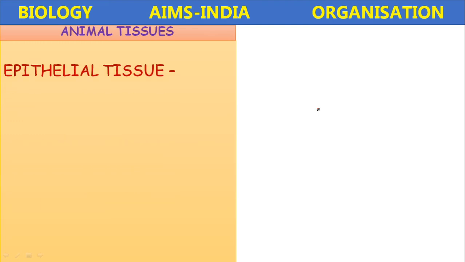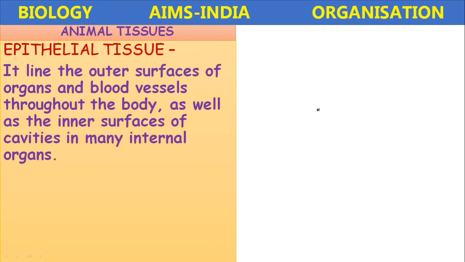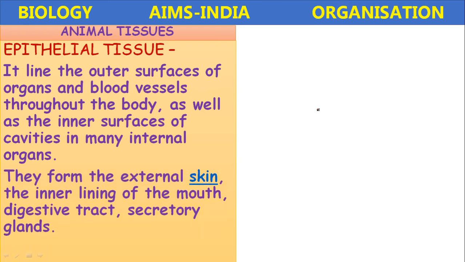First, epithelial tissue. What is epithelium? Epithelial tissue is the outer lining of the different surfaces of organs and blood vessels throughout the body, as well as the inner surfaces of the cavities in many internal organs. It is the outer lining as well as inner lining of different organs present in the body. So that's why I said epithelial tissue is the fundamental tissue.